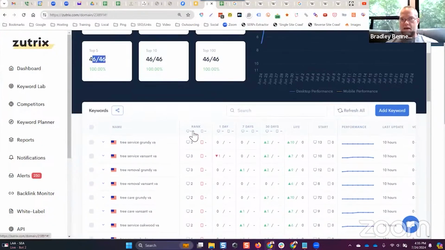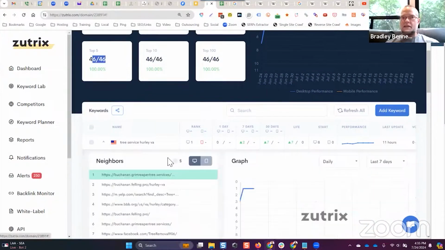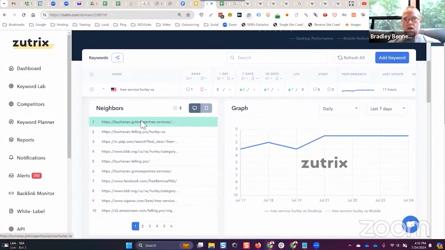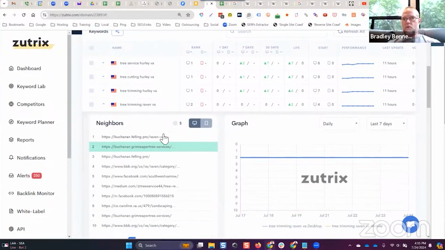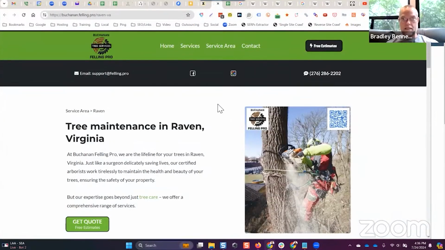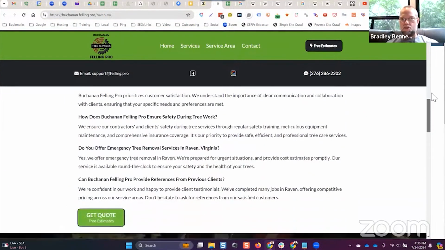And what is outranking it, by the way? It's my other site that has a little bit of content that was built. Let's pick this one right here, Tree Trimming Raven, for example. The site that is outranking that is my other site, which is the one that I cloned to do the test without content. So you can see this page is the original site that I had built for this area, and it has content. This is tree service Raven, Virginia. So this one you can see has content.